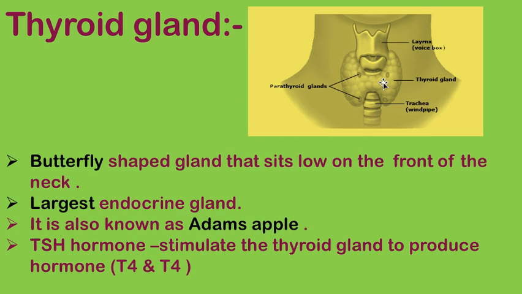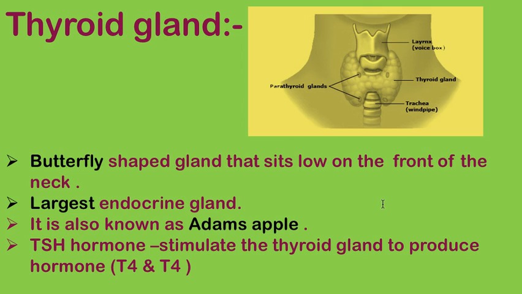Next one is the thyroid gland. The thyroid gland is butterfly shaped and situated low on the front of the neck. Here you can see these four are the parathyroid glands and this butterfly shape is the thyroid gland. The thyroid gland is the largest endocrine gland of the human body. The most important key point is that the thyroid gland is also known as the Adam's apple. In most exams, a question will be asked about what the Adam's apple is. So the thyroid gland is also known as the Adam's apple.